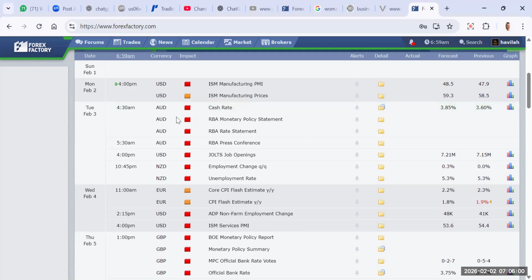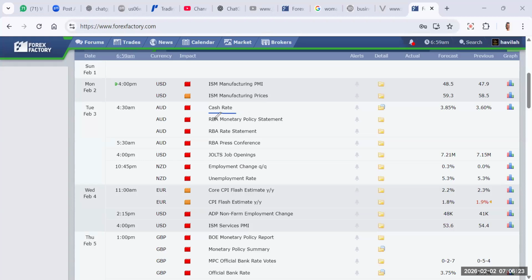And tomorrow morning, Nigerian time, 4:30 a.m., there'll be the cash rate from Australia. It's still interest rate, like I always say. Interest rate comes under different names from different countries depending on the preference. United States is called FOMC, Australia is called cash rate. Some call it interest rate directly. Whichever one it is, it still has to do with interest rate.